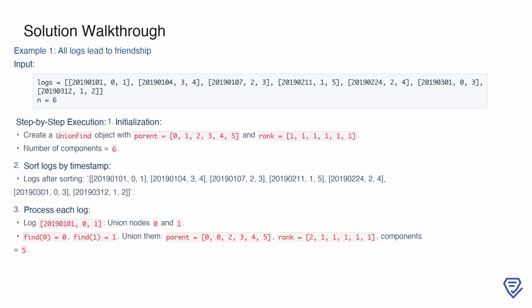The next step is to sort the logs by their timestamp. Once sorted, we process each log in chronological order. The first log, 2019-01-01, 0, 1, tells us that persons 0 and 1 became friends. Using the union find structure, we perform a union operation, connecting these two nodes. After the union, the parent array becomes 0, 0, 2, 3, 4, 5, the rank of node 0 increases to 2, and the number of components decreases to 5.